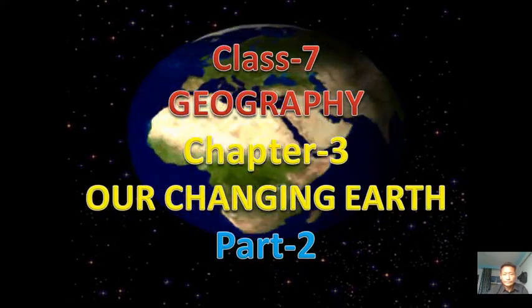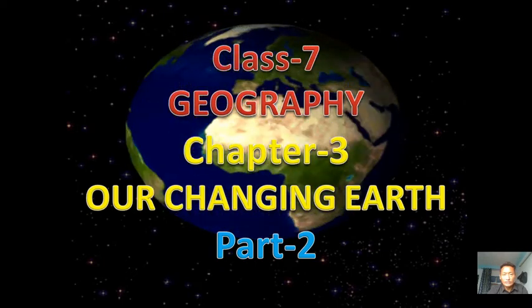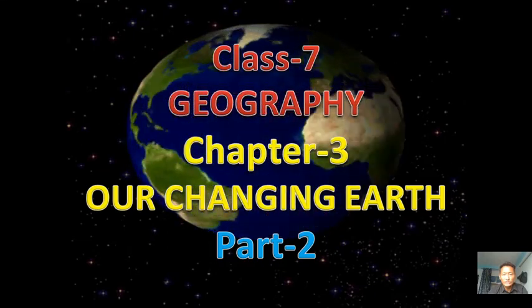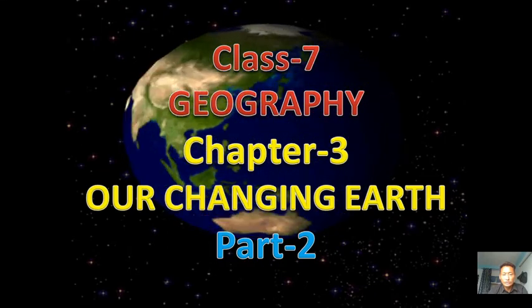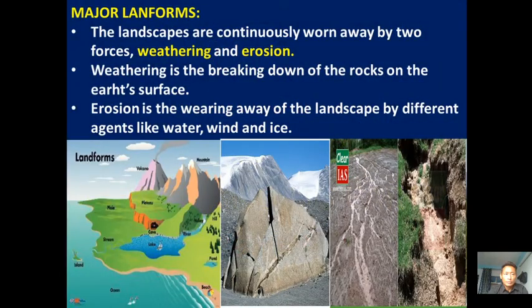Students, in this class we are going to learn about Class 7 Geography, Chapter 3, Our Changing Earth, Part 2: Major Landforms. Landforms we can also call physical features or relief features.